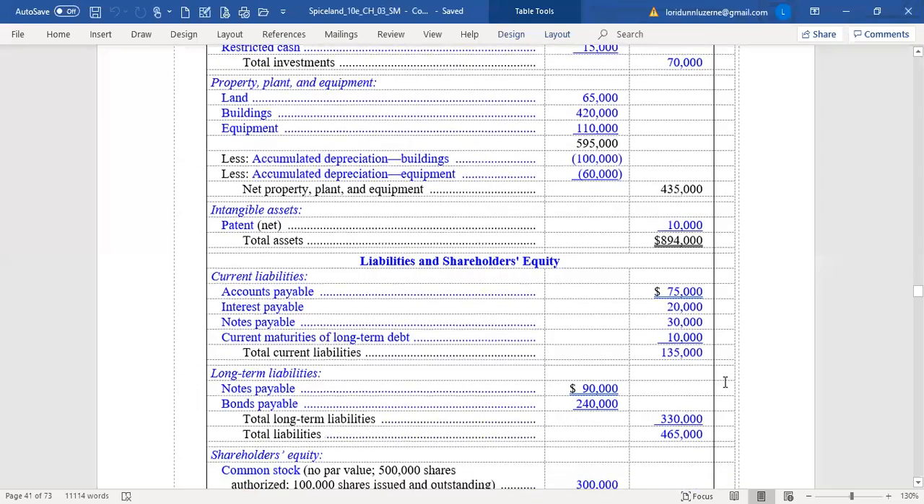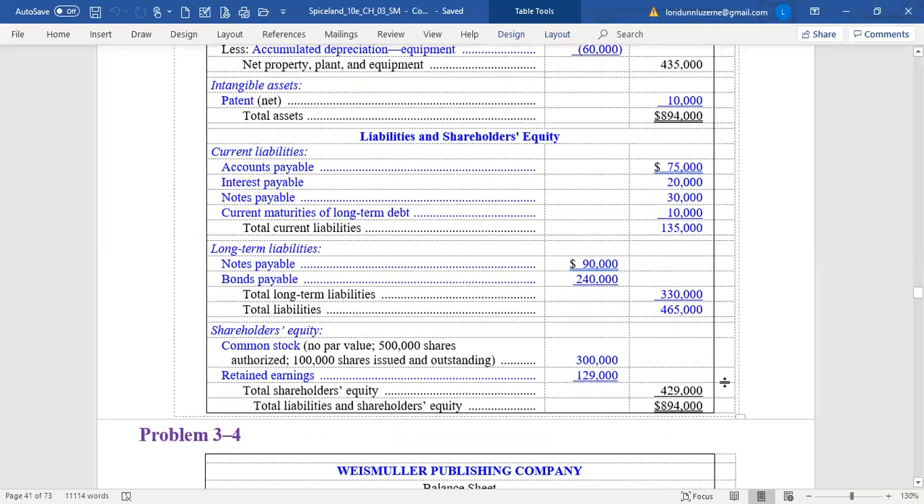Now let's go to the liabilities. Liabilities are also categorized between current and long-term. Usually accounts payable is the first listed liability, but from there, it doesn't really matter. Interest payable, it doesn't tell us that it's not current, so it's current. Remember, the portion of the notes payable that is current, the 30,000 that is due in 6 months.